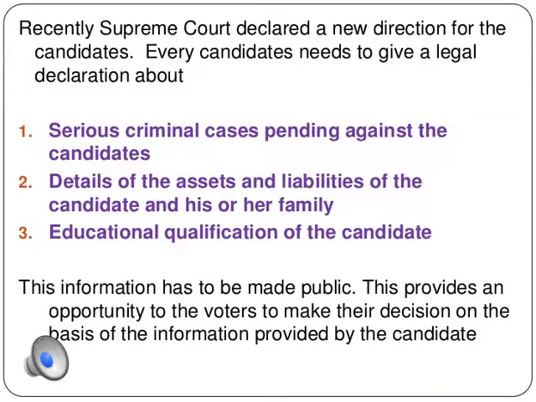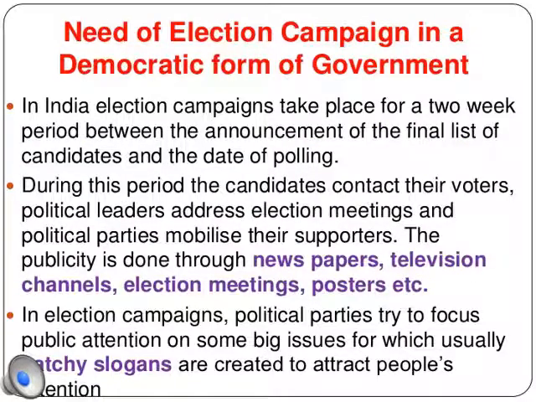Now, why do we need an election campaign in a democratic government? It is necessary to have a free and open discussion about who is a better representative, which party will make a better government, or what is good policy. This is what happens during the election campaigns. Such campaigns take place for a period between the announcement of the final list of candidates and the date of polling, which will be announced only after this campaigning.